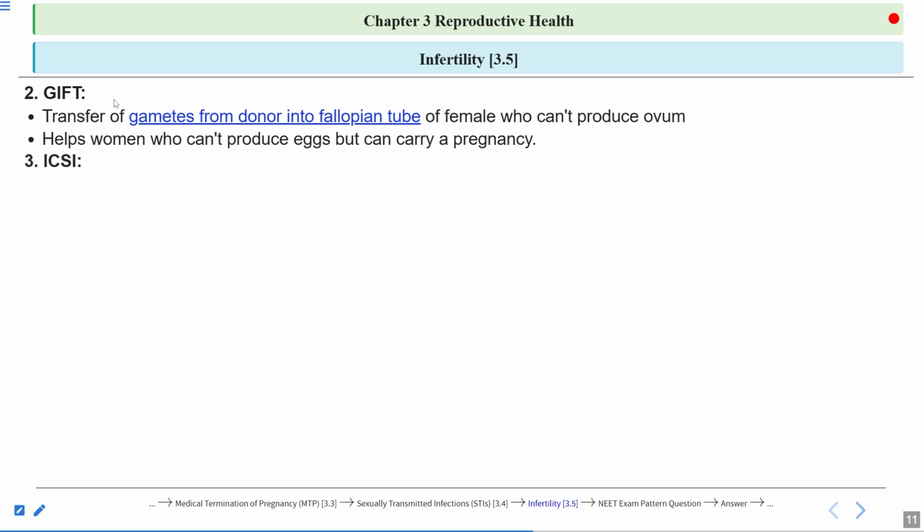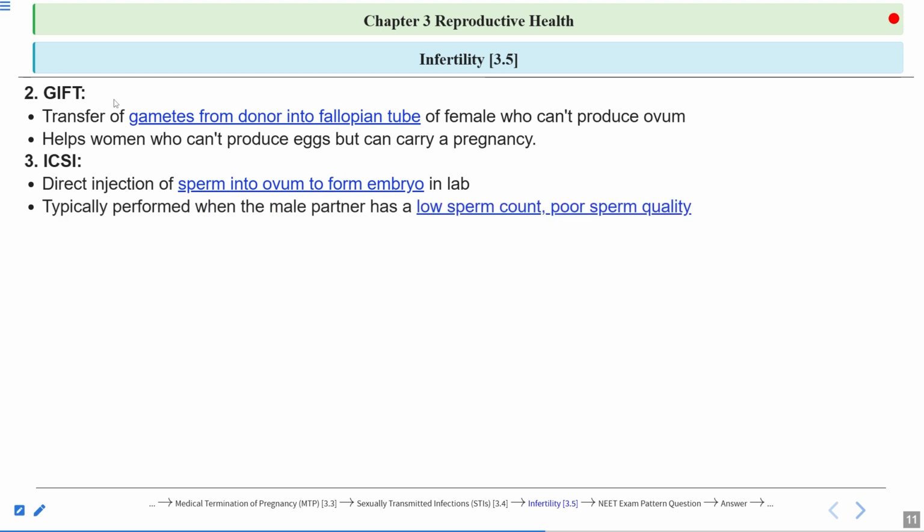Then ICSI, intracytoplasmic sperm injection. Here, sperms are directly injected into the cytoplasm of the ovum to form an embryo in lab conditions. So ICSI can be done after IVF. Through ICSI, fertilization can be achieved. So when is ICSI performed?